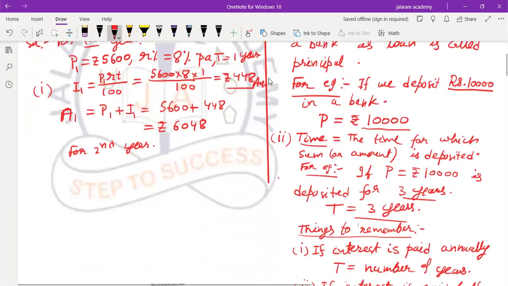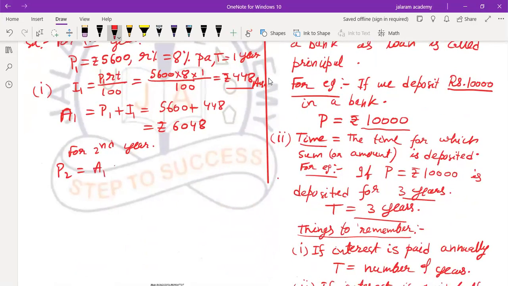As we have already discussed, principal for the second year is the same as the amount after 1 year. That is rupees 6,048. Rate of interest remains the same, 8% per annum. Time for the second year is also only 1 year. So we again write it as 1 year. Then we calculate the interest for the second year, denoted by I2, with P2 RT upon 100 again.